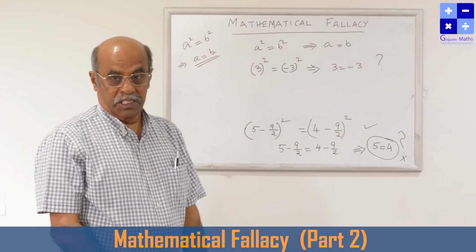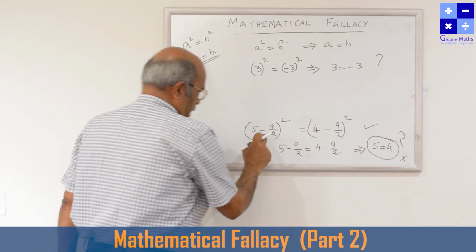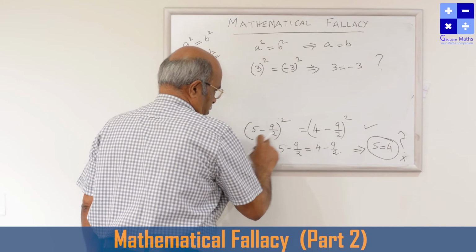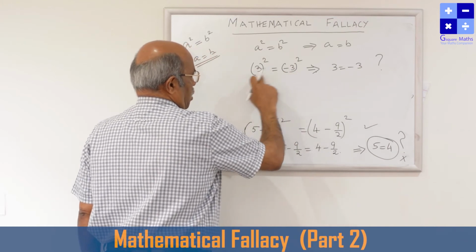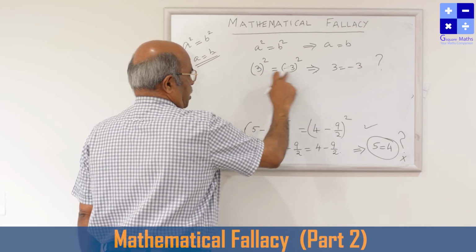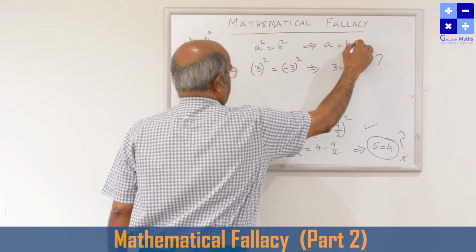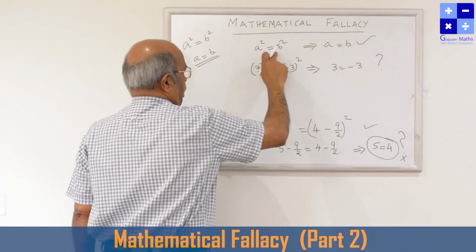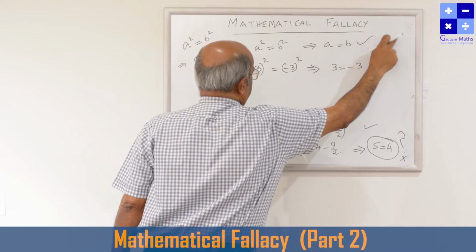Why does this type of absurdity come in calculations? Here I made a mistake. A and B are not of the same sign. This should be the same sign. Then only the square root can be taken, and this is right. A square is equal to B square implies A is equal to B, provided A and B are of the same sign.